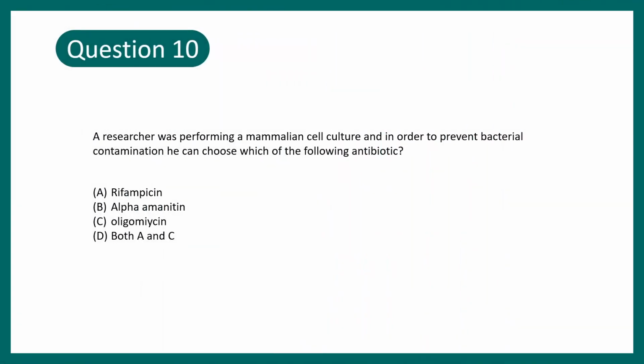Question number 10. A researcher was performing a mammalian cell culture, and in order to prevent bacterial contamination, he can choose which of the following antibiotics? Rifampicin, alpha-amanitin, oligomycin, both A and B, or A and C. If you have guessed the correct answer, this is rifampicin because it is selective to the bacterial RNA polymerase and it does not affect the eukaryotic one. So they don't want to kill the eukaryotic cell but selectively kill the prokaryotic cell.